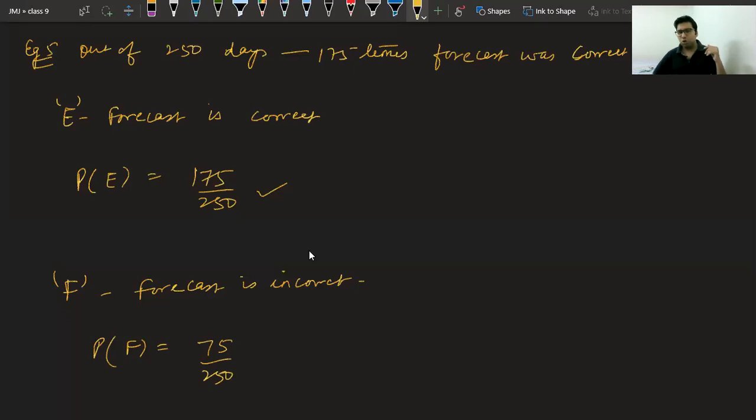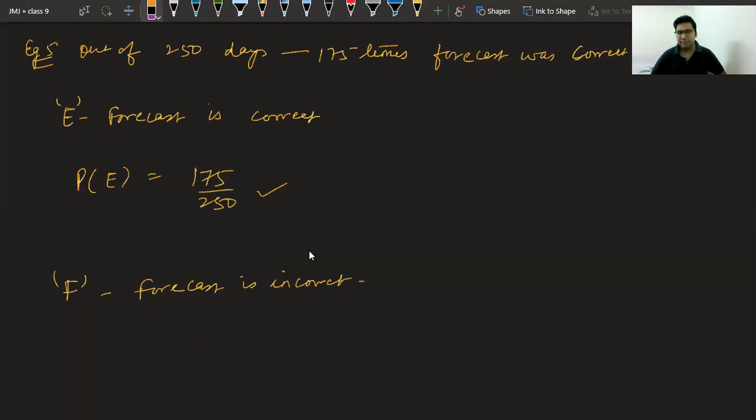Now the question comes how to find this. Moksh is saying 7 upon 10. But why 7 upon 10? How? Okay, class. The thing that we want to understand here is we know the sum of probabilities of all events should be equal to 1 only. Okay, Moksh. We know the sum of all the probabilities equals 1 only.